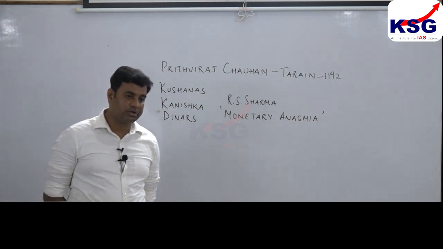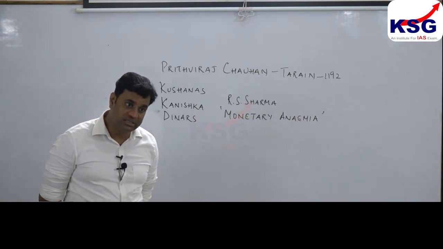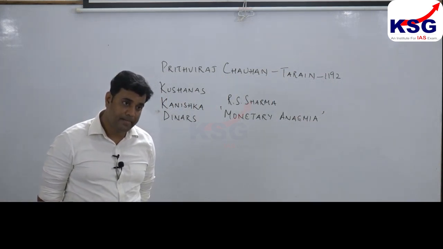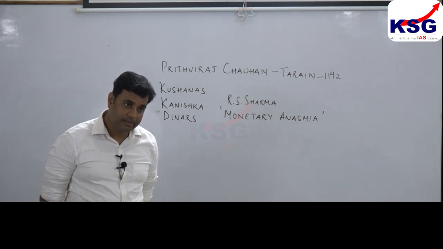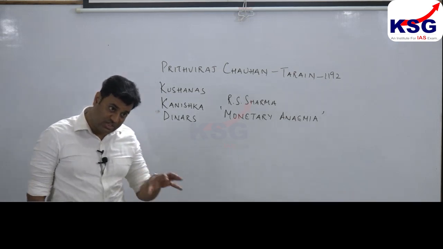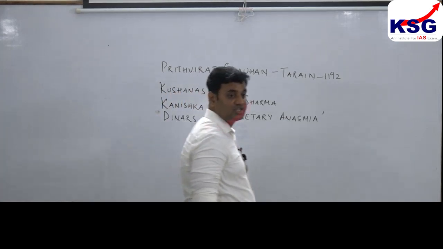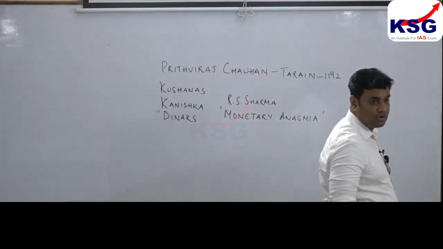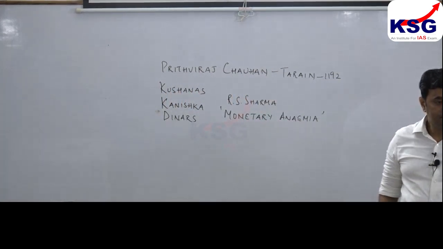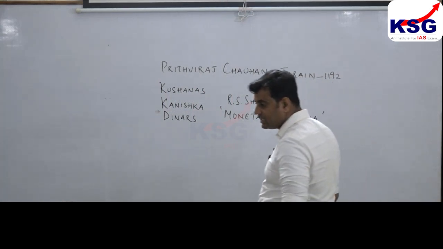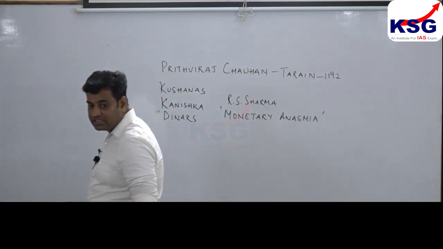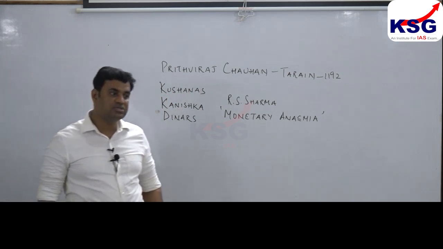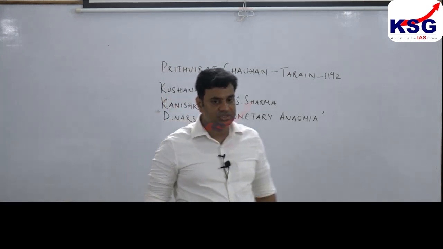Okay? Such political information derived from coins is important,